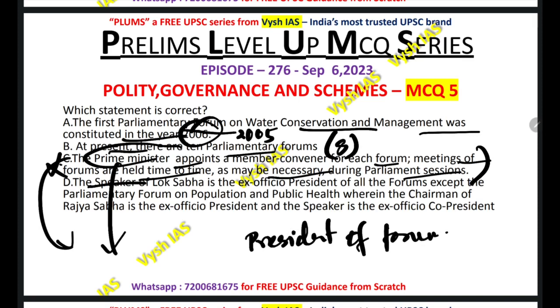The Speaker of the Lok Sabha is the ex officio President of all the forums except the Parliamentary Forum on Population and Public Health, wherein the Chairman of Rajya Sabha is the ex officio President and the Speaker is the ex officio co-president. This is a factual statement and it's a correct statement. So here the correct statement comes out to be option number D. D is the correct statement.